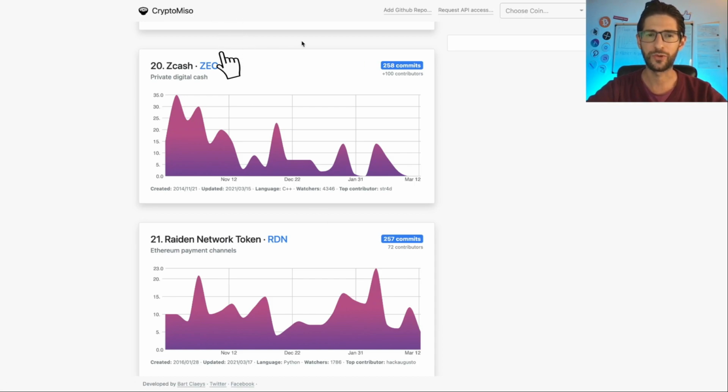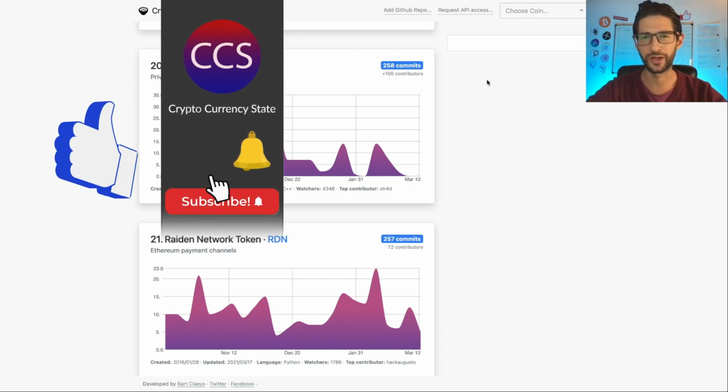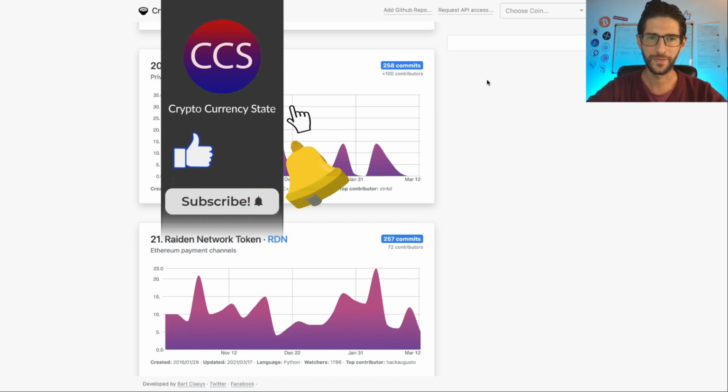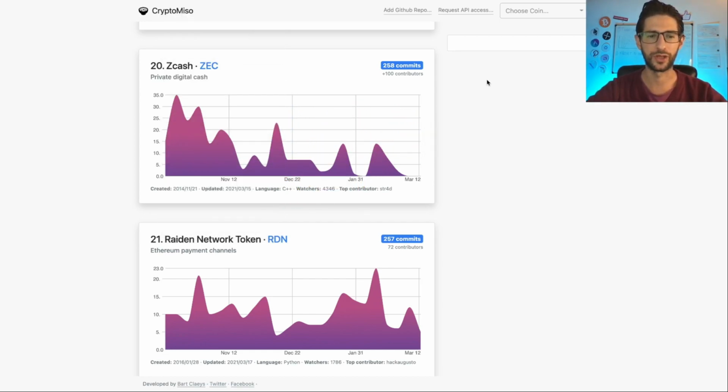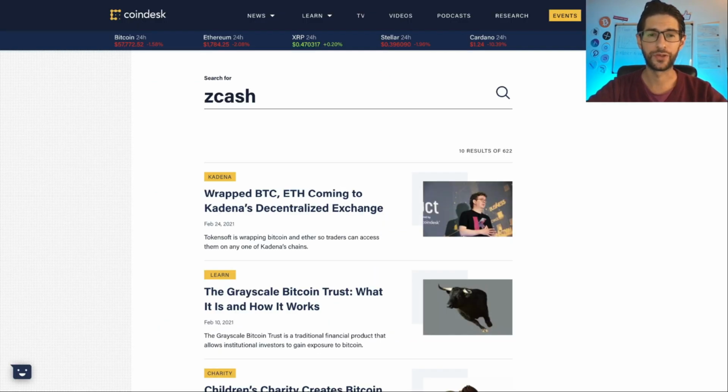But I checked some of the commits and they are really small things. So I think in a way they have not been doing big upgrades to the repository, but a lot of small commits have positioned them in position 20 of this rank. Regarding the news of Zcash, I practically haven't heard anything in about 6 months, and I am continuously looking